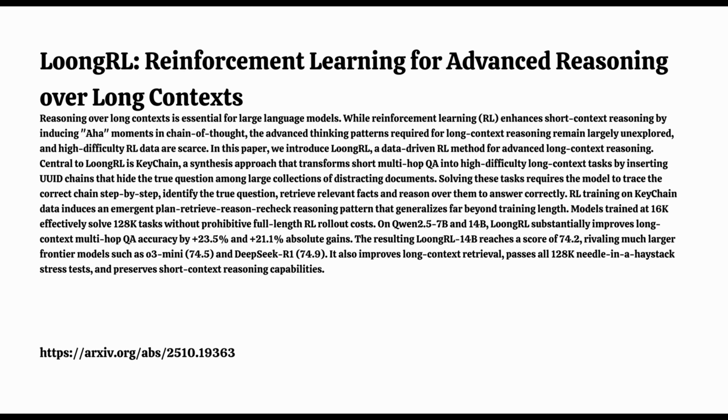Yeah, the crucial part is the key chain itself. They insert these chains of key-value pairs into the text. These pairs are linked using unique identifiers, like UUID strings. UUIDs, like those long, random-looking codes. Very specific strings. And here's the twist. The original question from the dataset gets hidden. It's placed at the very end of one of these UUID chains. Ah, okay. So the task the model gets isn't the original question directly. No. The task becomes: start at this specific UUID, follow the chain link by link through all that noisy 16K token text, find the hidden original question, and then answer it using the surrounding context.